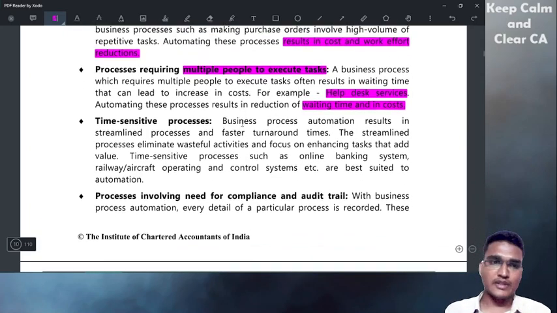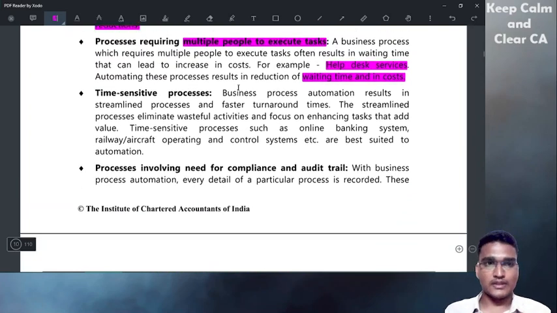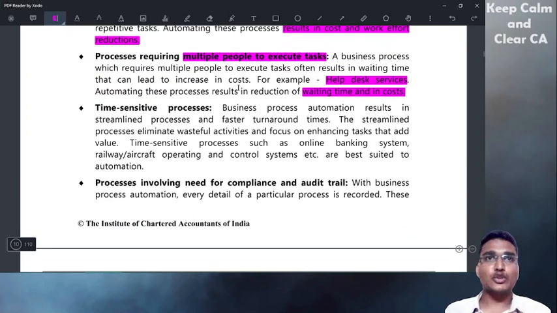That is multiple people executing a task, so we take the machine's help. Third, time sensitive processes. Certain processes must be done within a time, such as in an online banking system, where debiting and crediting money should be done within time and should not be delayed. Like OTPs, they give some time, 3 or 5 minutes.